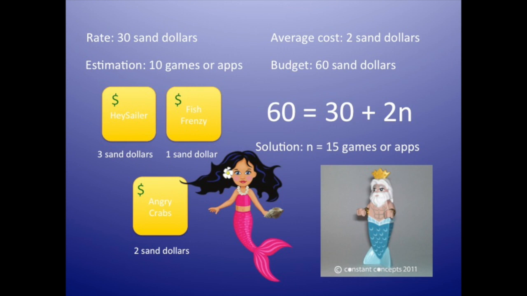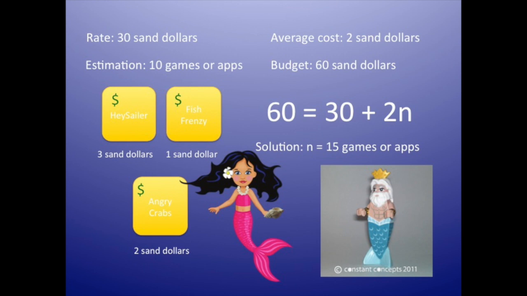Let's say their monthly rate for their shell phone plan is 30 sand dollars. Marissa estimates that she will download about 10 games or apps every month. She checks the price of 3 of her favorite apps on her phone. Hey Sailor costs 3 sand dollars, Fish Frenzy costs 1 sand dollar, and Angry Crabs costs 2 sand dollars. Marissa determines that the average cost of a game or app is 2 sand dollars.